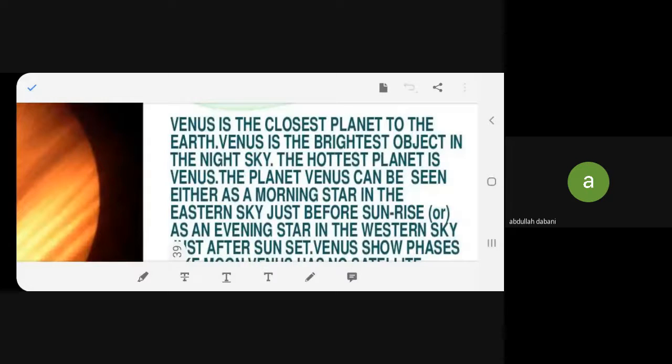Same way as Mercury is observed, isn't it? Also, Venus is a hot planet, the hottest planet. And the third is that it does not have any moon or satellite.